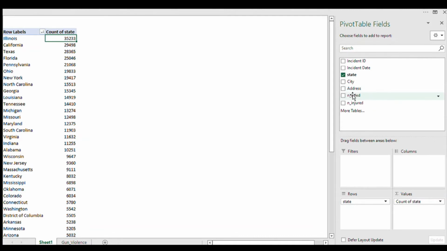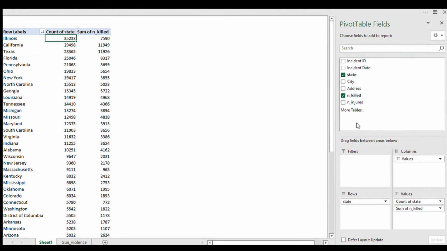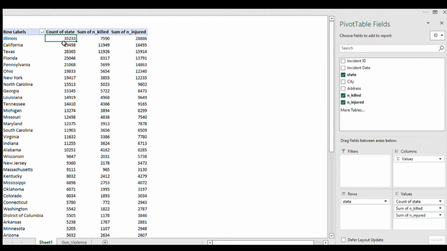And let's look at the number of injuries. Let's take it to values. That's the sum of killed, and let's take the injured ones over here. So this is the number of incidents, the number of killings and the number of injuries.